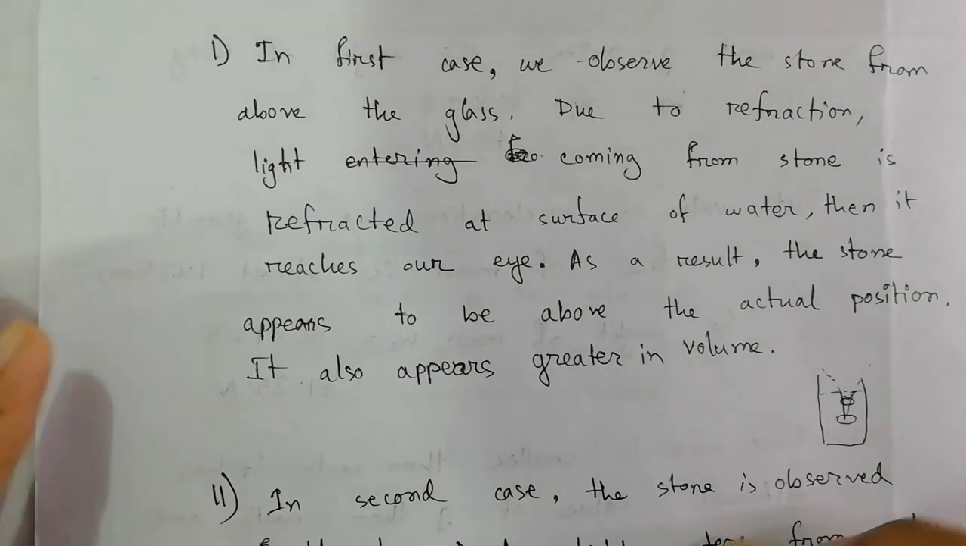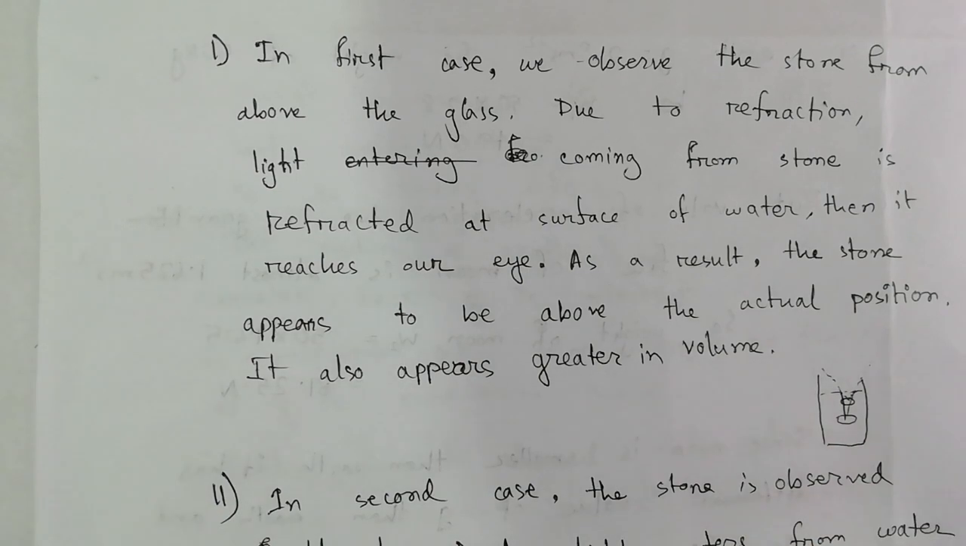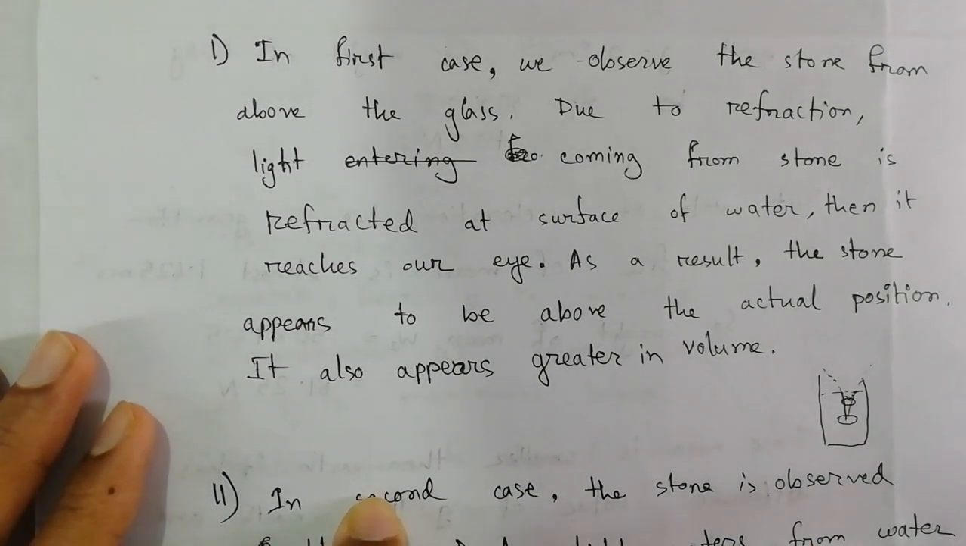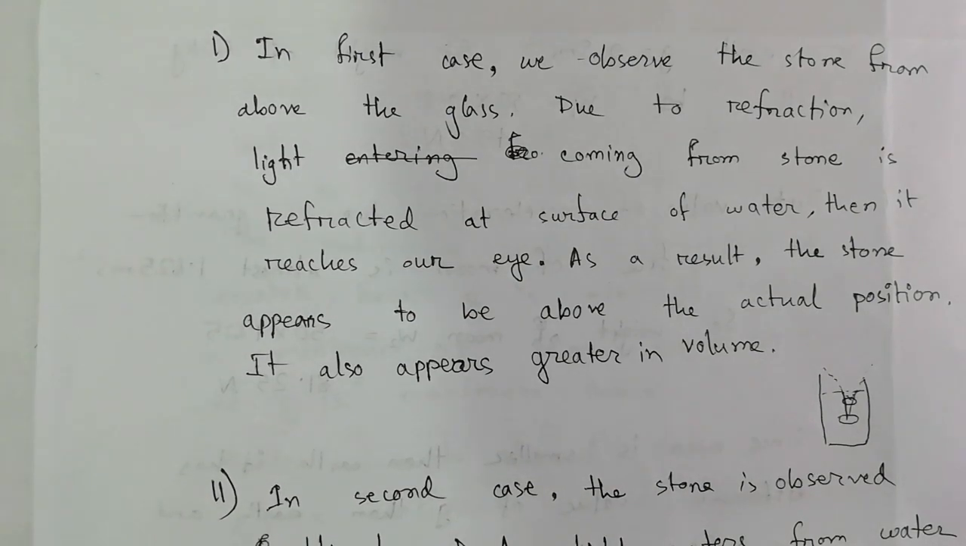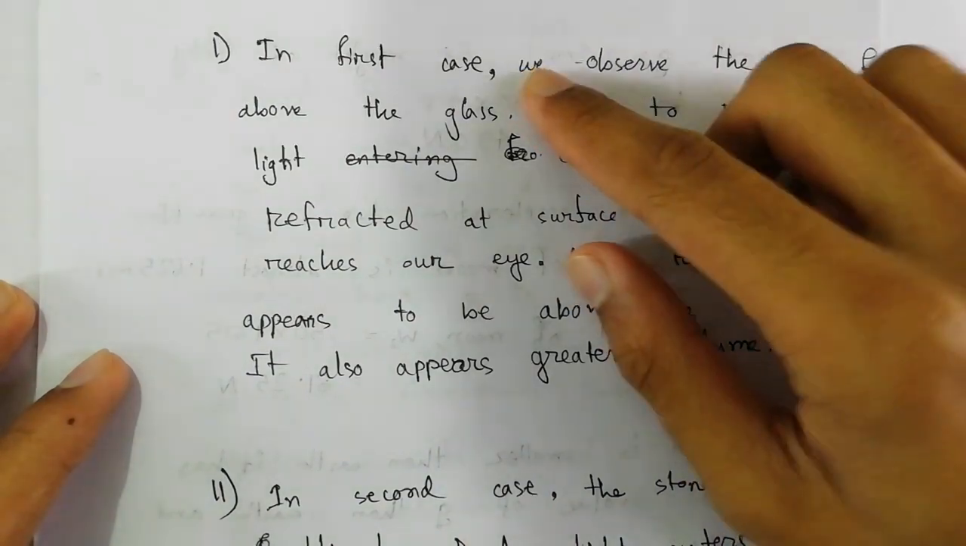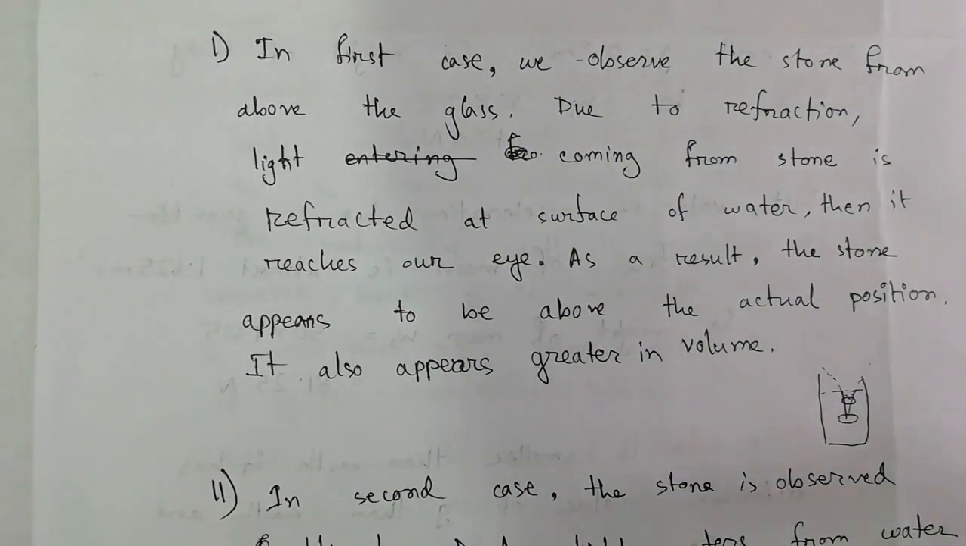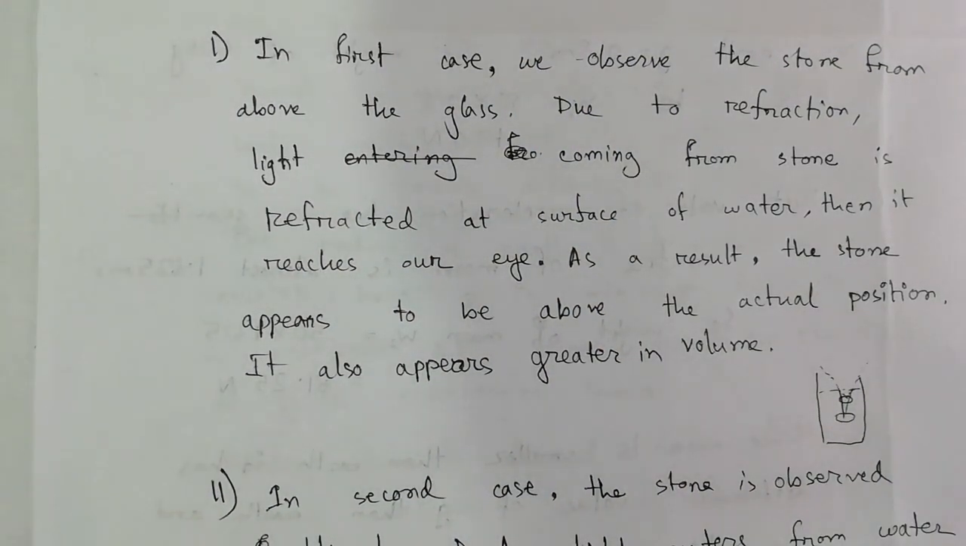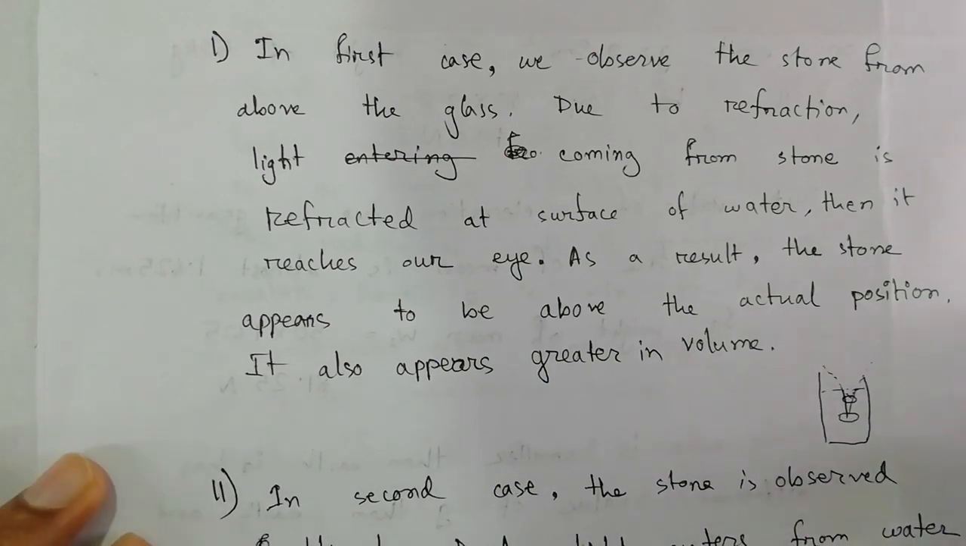Besides this, there is another case. The object will look like it is having a bigger shape. The refracted object will have a bigger shape. We will find that due to refraction the light is spreading out, and so the image will be created in a bigger form. So in the first case, if we observe from above the glass, we will see that the stone is having a bigger volume, and also it is raised above the actual height. So this is the first case that happens. If you perform the experiment at home, you will see this same result.